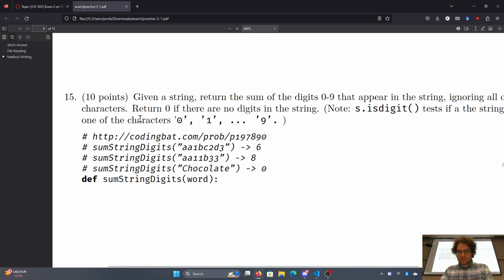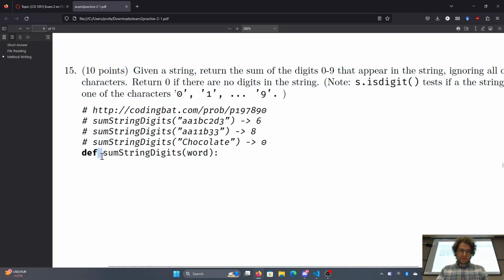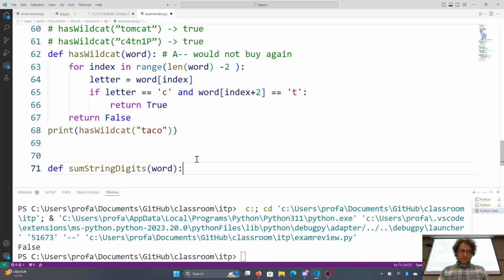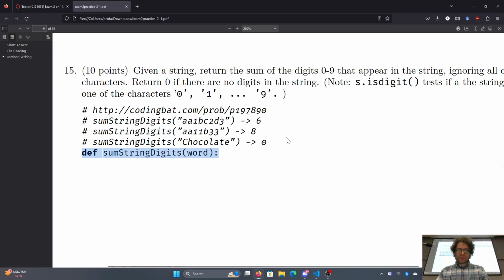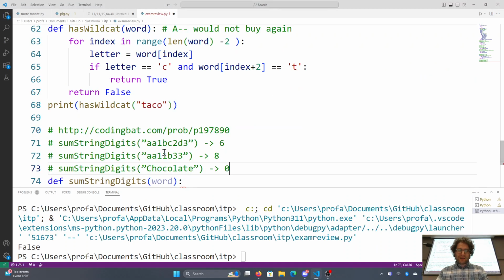Right, string some digit. Okay, 15. So given a string of numbers, return 0 if there are no digits in the string, but otherwise return the sum of all the numbers in there. So, for example, AA1, BC, 2D, 3 is equal to 1 plus 2 plus 3, because that will give us 6.